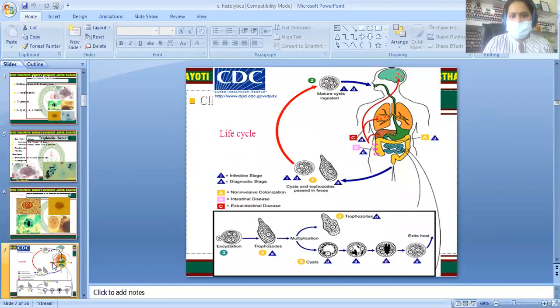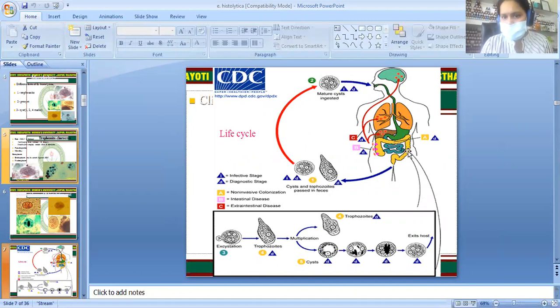Now we will talk about the life cycle of Entamoeba histolytica. It is not a huge or complex one. There are just two forms. No intermediate host is required; the human is the only host. The cystic form remains in soil, water, and contaminated feces, in the environment. The mature cyst, when ingested, undergoes excystation and the trophozoites are released in the intestine.